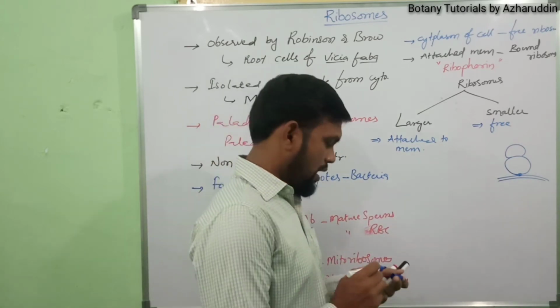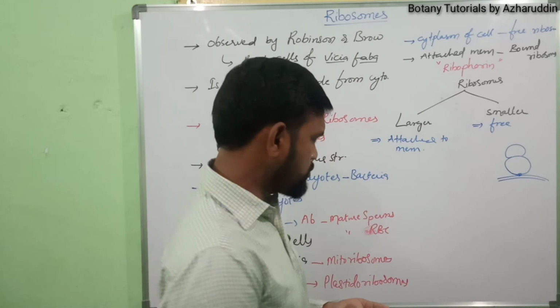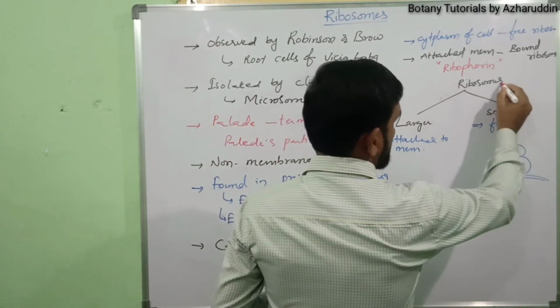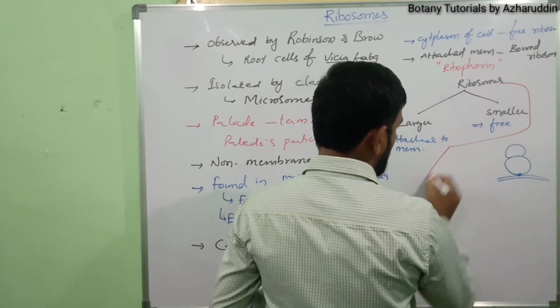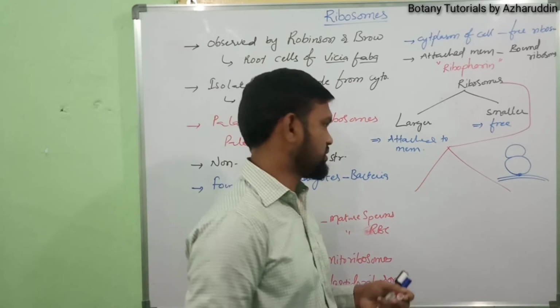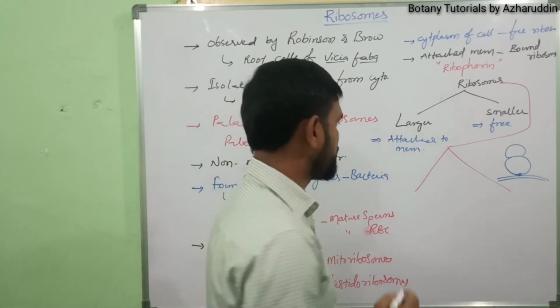Again, ribosomes are divided into two types based on their Swedberg coefficient.